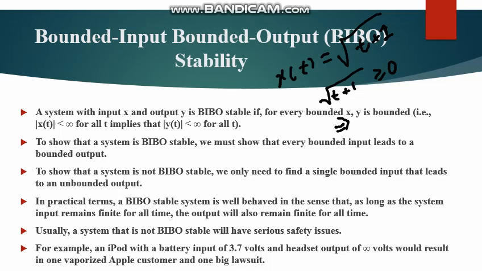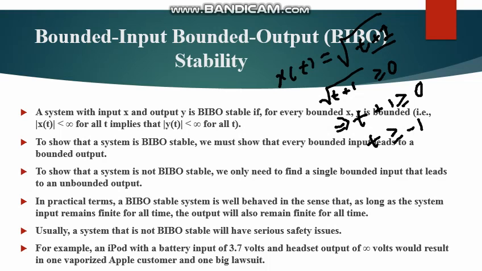So you can write it down, t plus 1 should be greater than or equal to 0, and t will have to be greater than or equal to minus 1. If it is minus 1, it's okay. If it is 0, it's okay. If it is 2, it's also okay.